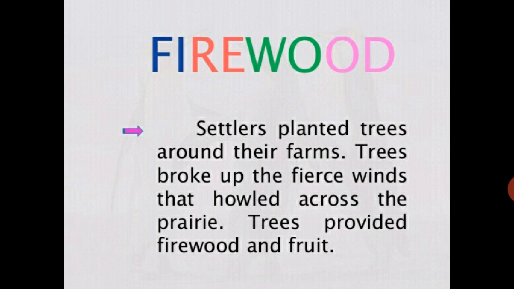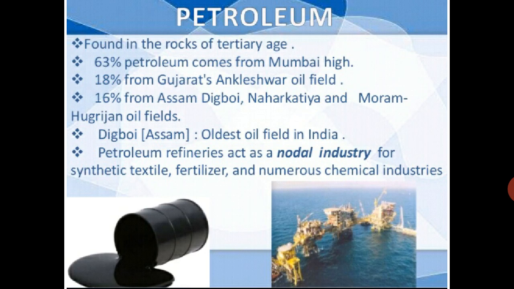Remains of plants and animals buried under the earth for millions of years got converted by heat and pressure into fossil fuels. Fossil fuels such as coal, petroleum, and natural gas are the main sources of conventional energy. Firewood is widely used for cooking and heating. In our country, more than 50% of the energy used in villages is from firewood. Mostly they cut wood from the forest and use it in fires for cooking and in the winter season also.